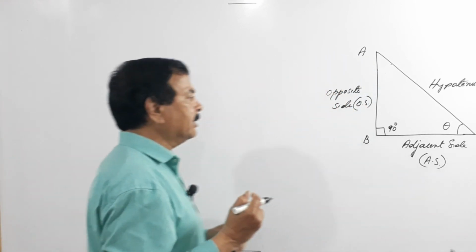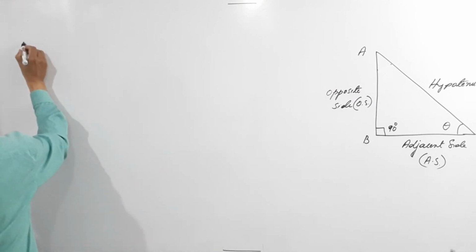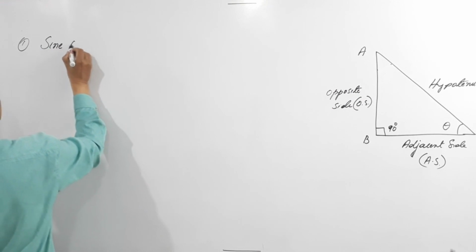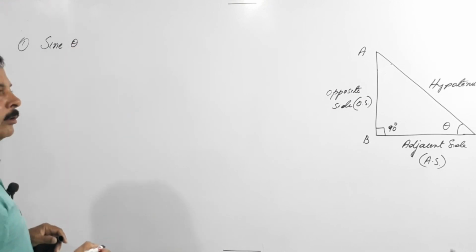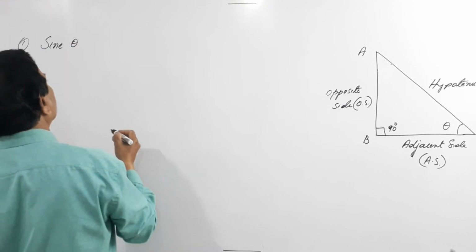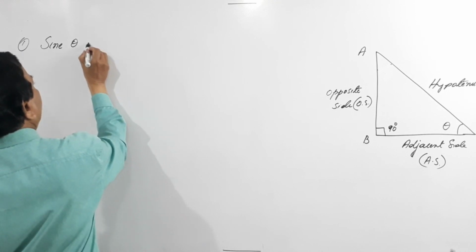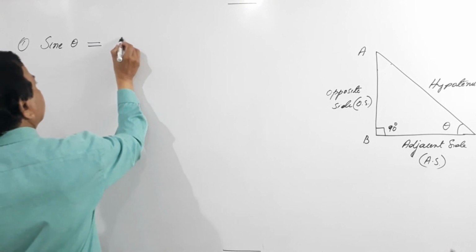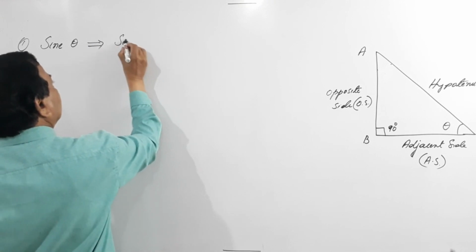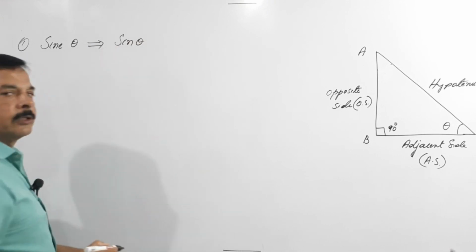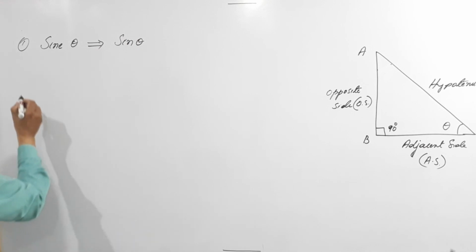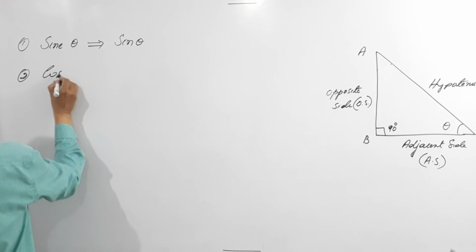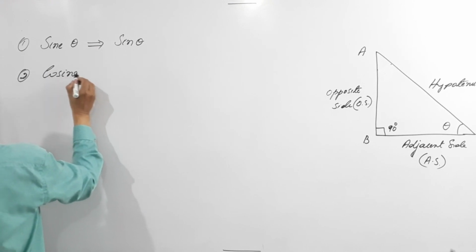So the first one is sin theta. Instead of writing sine, we usually refer to it as sin theta, right? Second one, cosine theta.